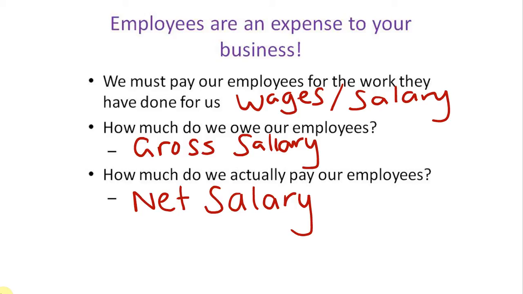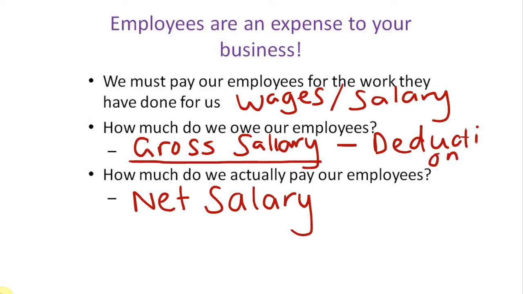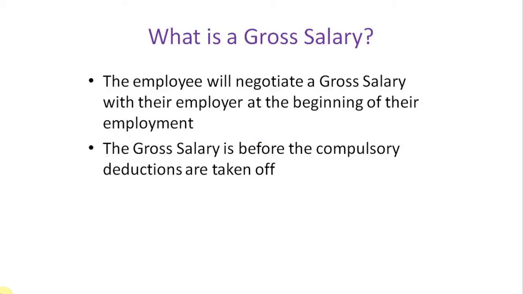But we do actually provide them with the rest of their money in their gross salary, because their gross salary includes all their deductions. Their deductions are to their UIF fund, to their pension fund, and to their medical aid fund, and the business must then pay those amounts to those relative funds. So actually the business is paying the gross salary, but the employee will only see its net salary.